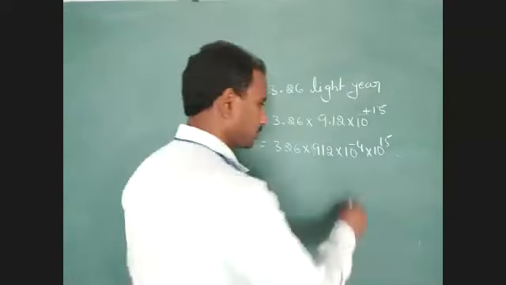So direct 6 6's are 36, 3, 6 4's are 24, 24 plus 3, 27, 6 9's are 54, 54 plus 2, 56. 3 6's are 18, 1, 3 4's are 12, 12 plus 1, 13. So 3 9's how much? 27. 27 plus 1, 28.